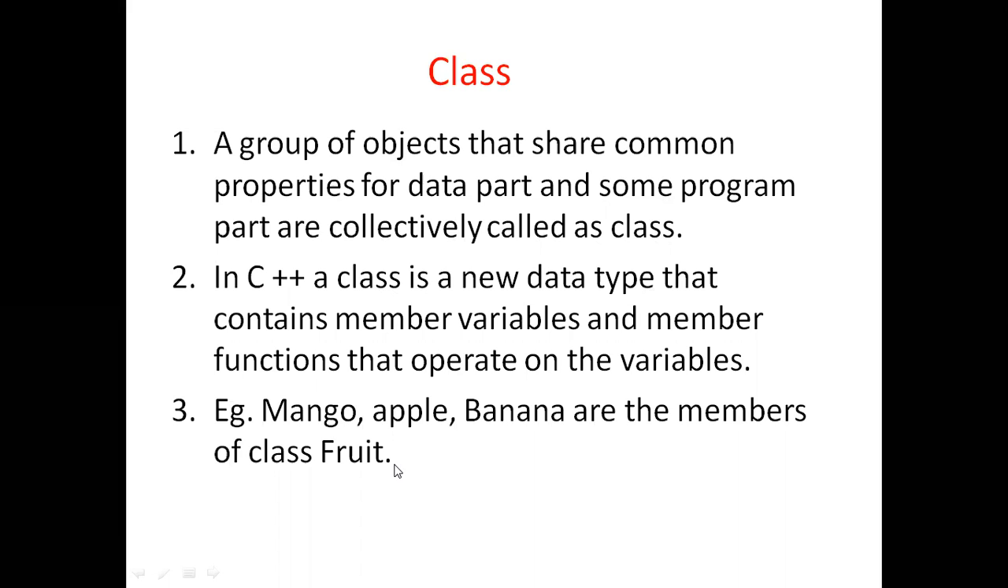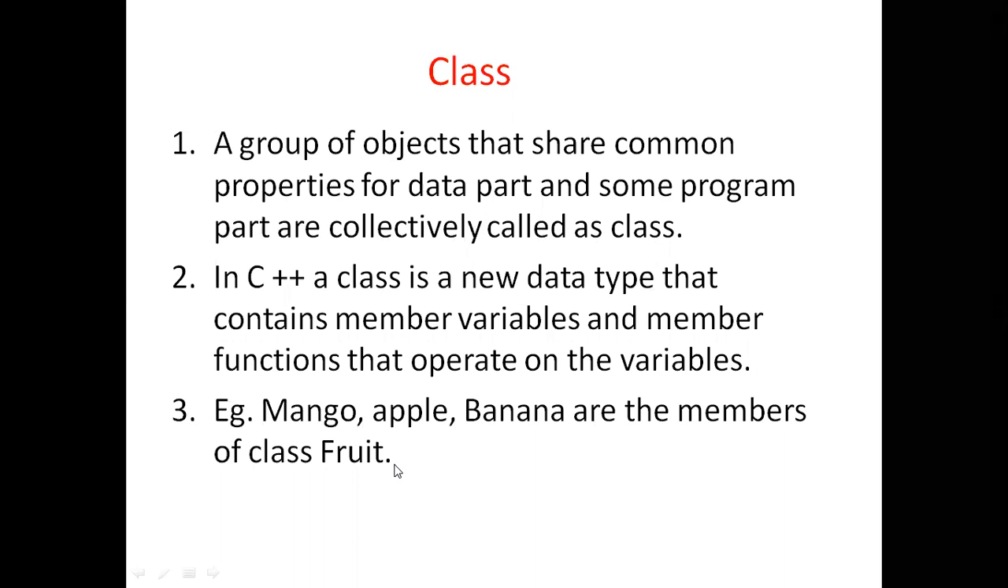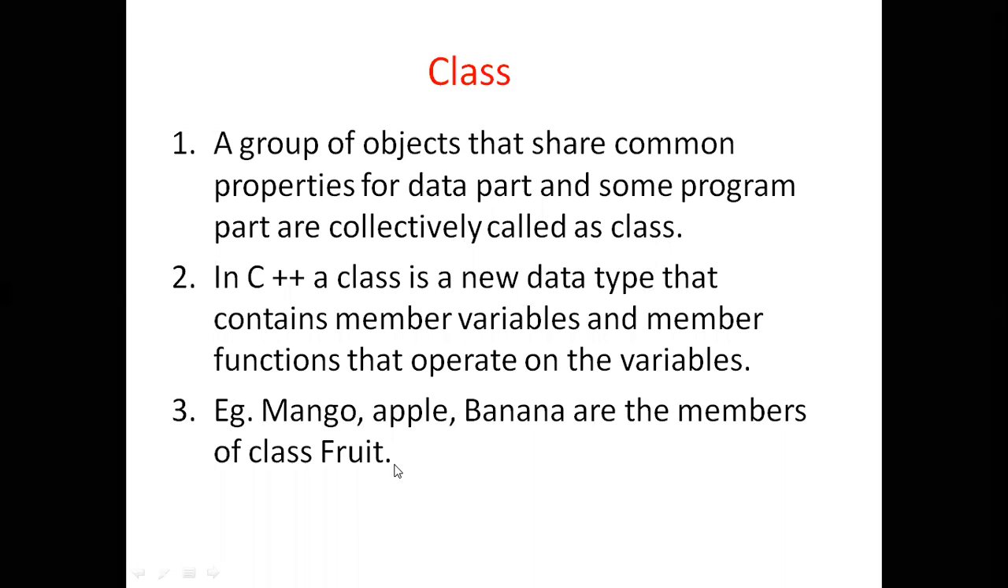In other words, you can also say variables and methods, variables and functions, are the members of the class fruits. Mango is one type of fruit. Apple is one type of fruit. So these are the members of the fruit class. Okay. Clear?